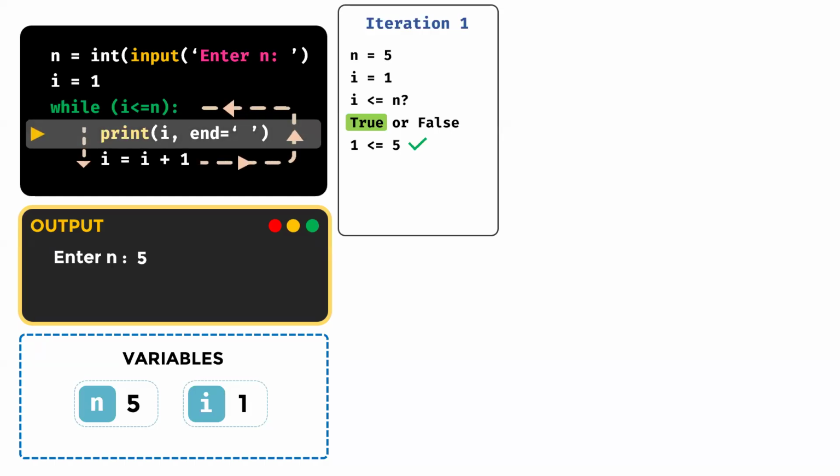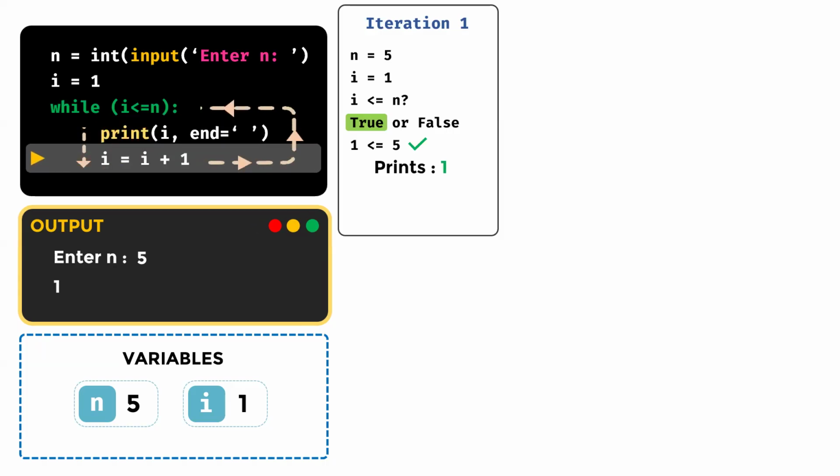So what will happen? Print I with space. So I will be printed, and 1 is printed on the screen. You will be able to see 1. The next line that we have is I equal to I plus 1. So the I value will be incremented by 1. What is the I value? I value is 1. It is going to be added 1 more, so it will be 2.